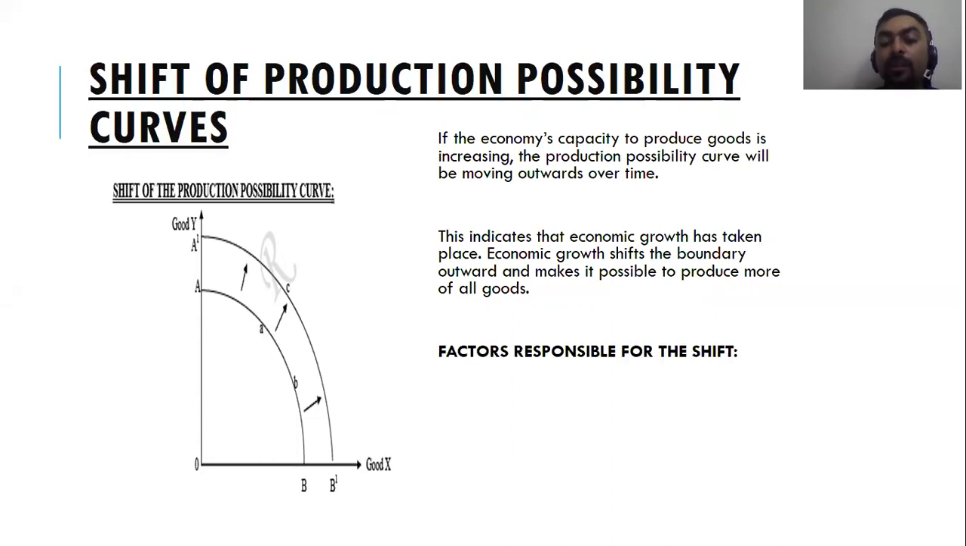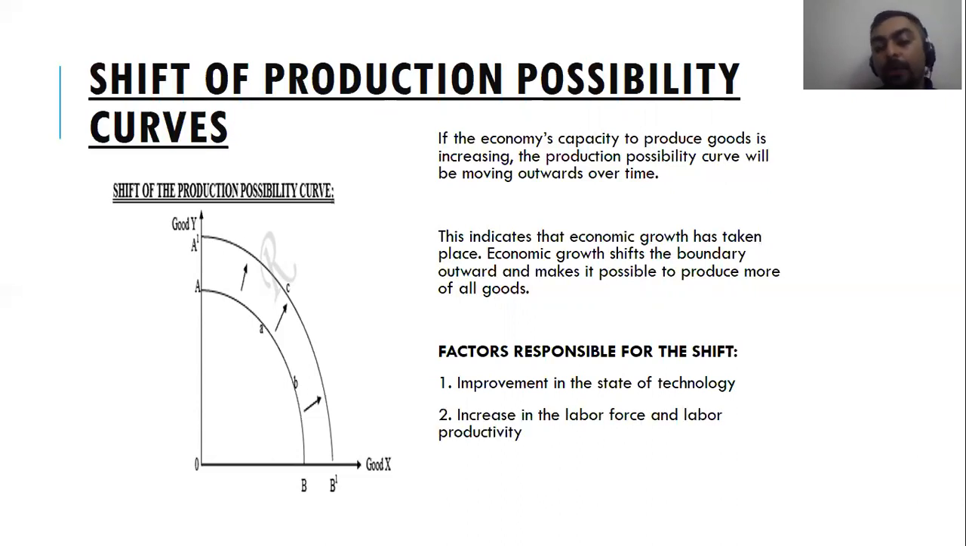So factors responsible for the shift: improvement in the state of technology. For example, you replace farmers with tractors. All right. So your per capita yield of crops and agriculture would increase, and your PPF would move outward.